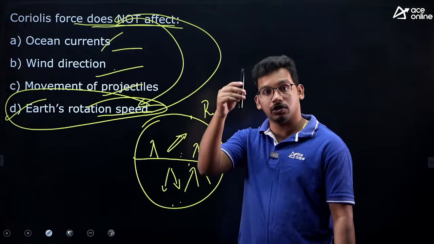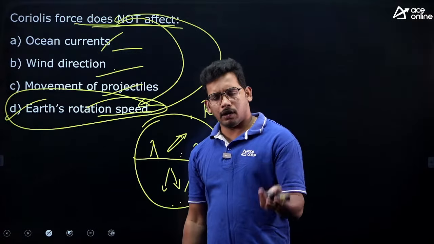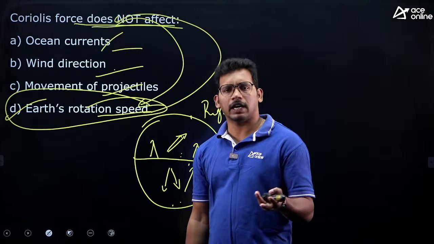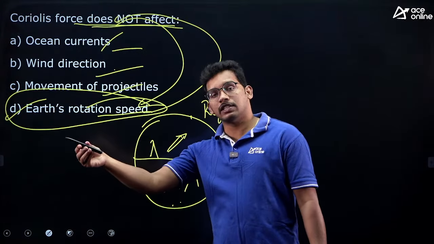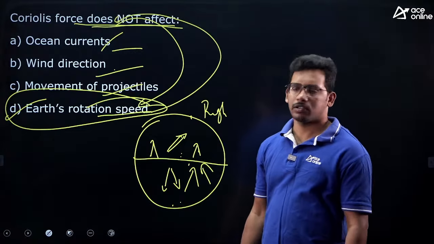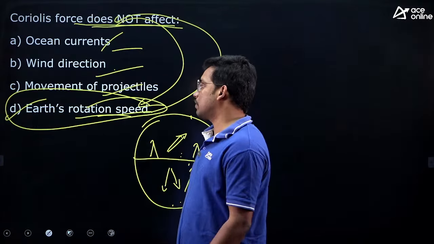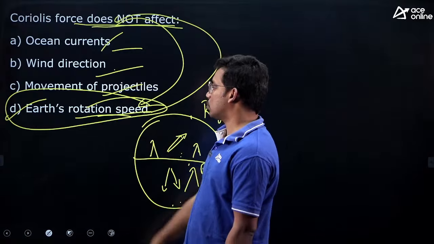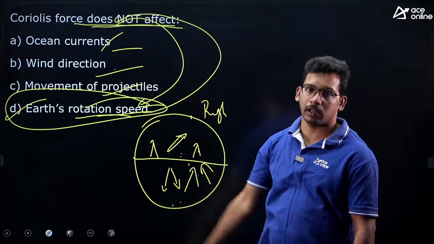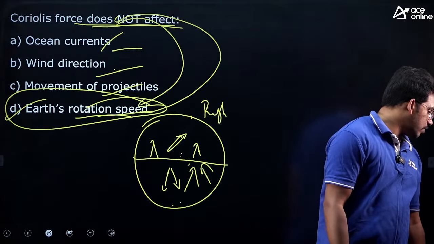When a rocket is launched, you might have seen why Sriharikota is used as a center to launch rockets or satellites, because when it gets drifted towards right in the northern hemisphere, it falls into the Arabian Sea. So that's the reason. You need to interlink all these concepts. So there is no impact of Earth rotation speed; rather, Earth rotation is impacting the Coriolis force. So answer is D. Very good, very good.